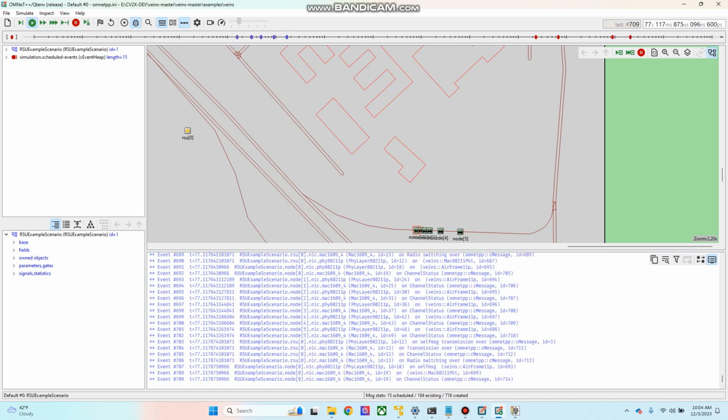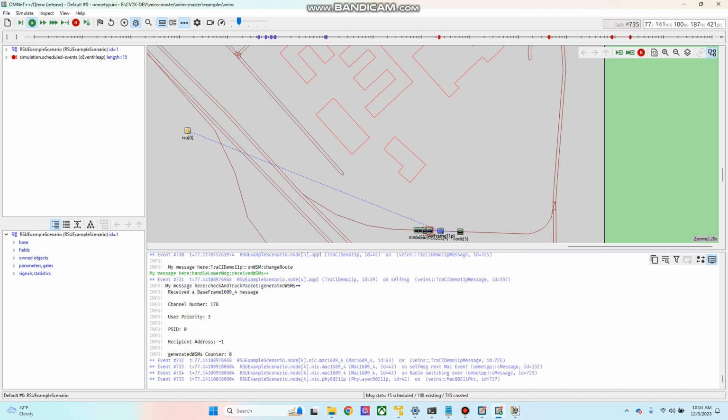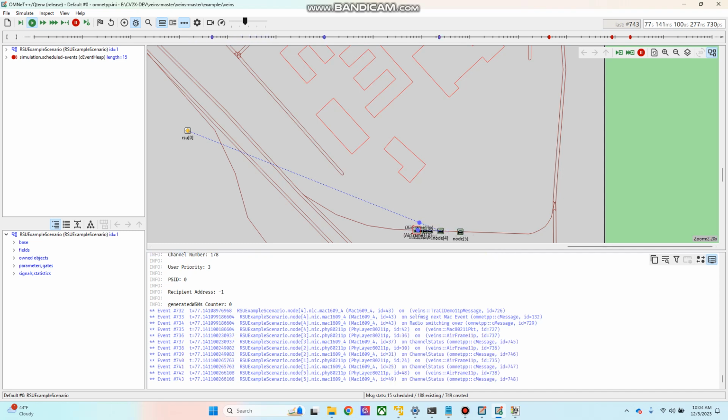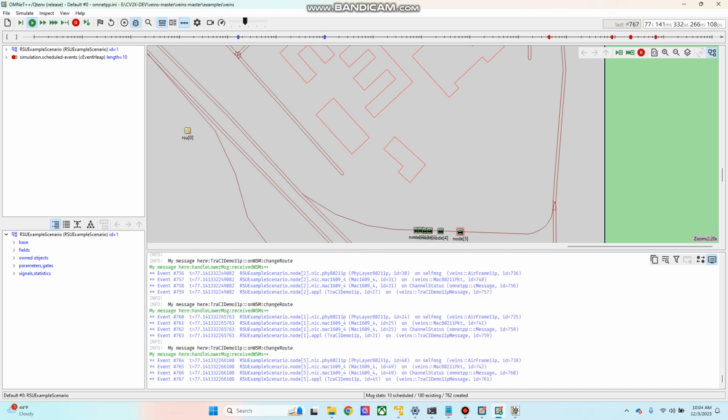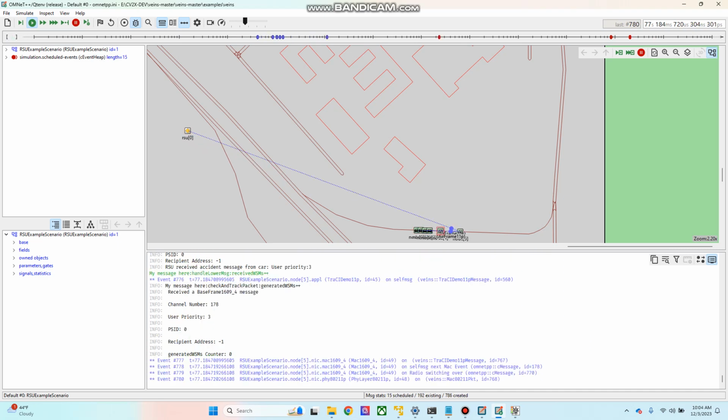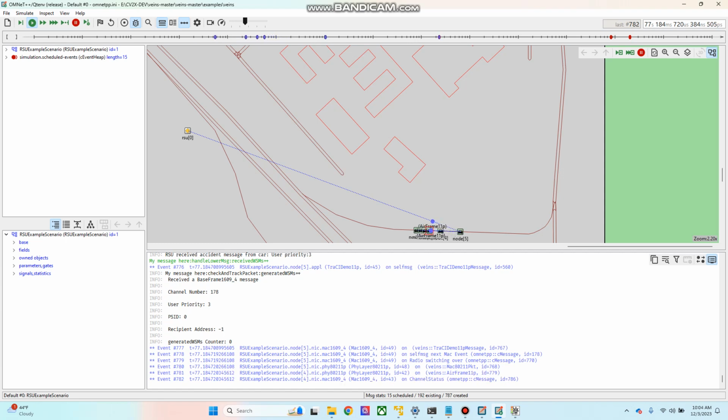Let's reduce the speed to see the message communication. You can see there. This airframe 11p packet is very important in this simulation, because it is the packet which is carrying most of the messages. You can see the communication happening between the devices, the node vehicle and the RSU.